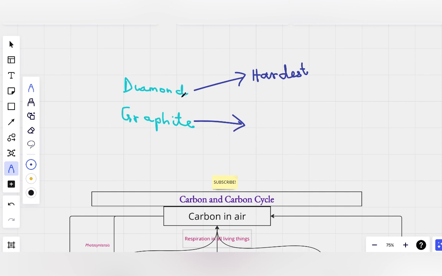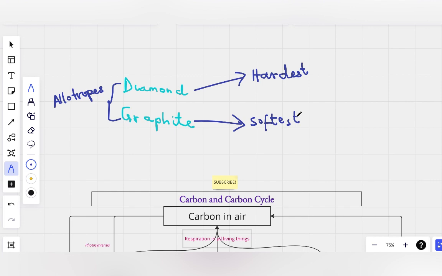We call these the two allotropes of carbon: carbon can exist in the form of diamond, and it can exist in the form of graphite. Graphite is one of the softest, while diamond is one of the hardest substances. So you can see carbon is funny. It exists as diamond, the hardest you can imagine, and as graphite, one of the softest you can imagine.